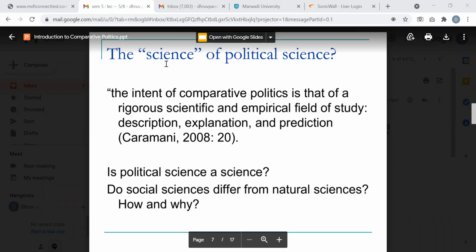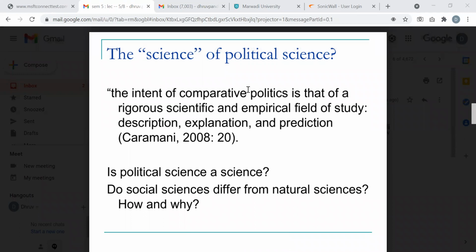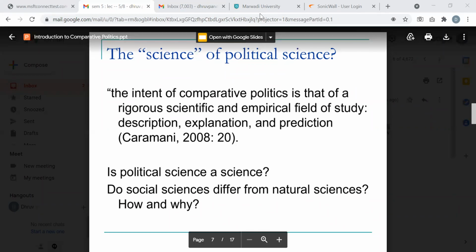So now the question arises: is political science a science? Do social sciences differ from natural sciences? How and why? These are general questions that are always being asked. I will mention the name of an author here who is very important, and if any of you are curious, please refer to him.